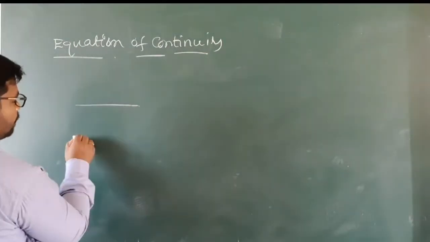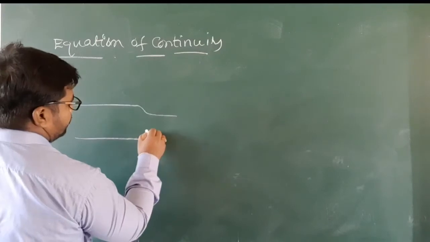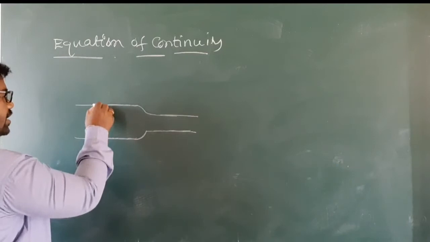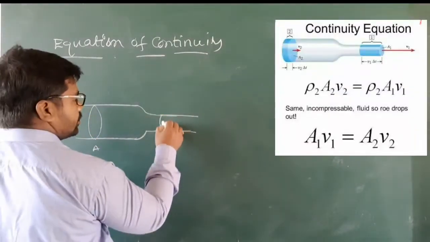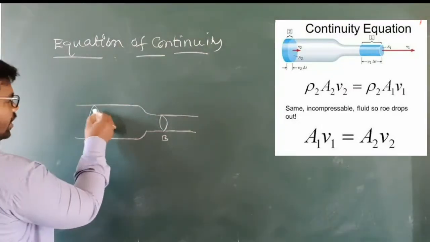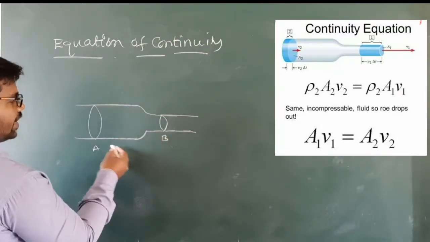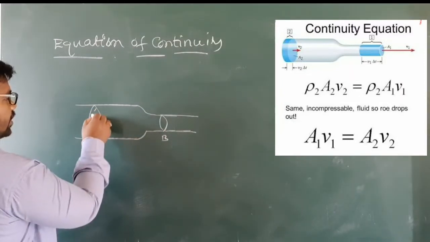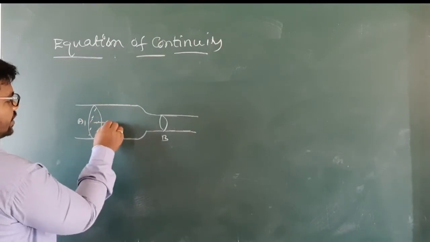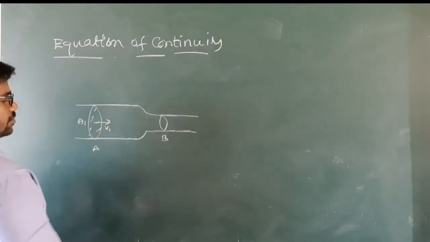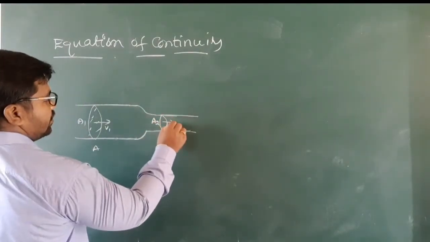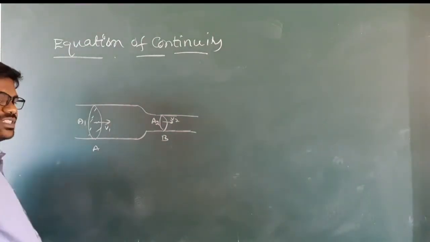Consider a pipe of non-uniform cross-section area, with two points A and B. The same amount of fluid passes through different areas of cross section. Here the area is A1 and the velocity is V1. Here the area is A2 and the velocity is V2.